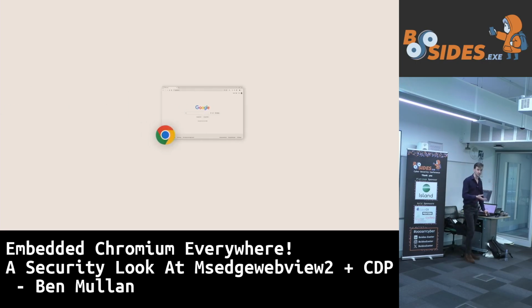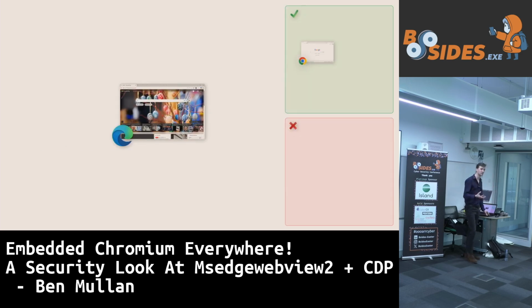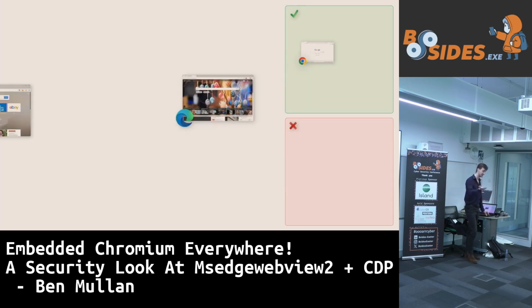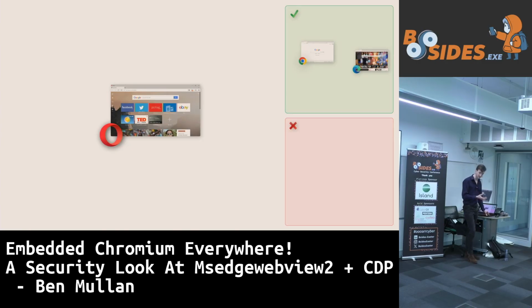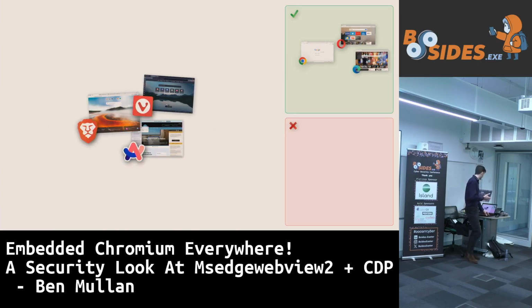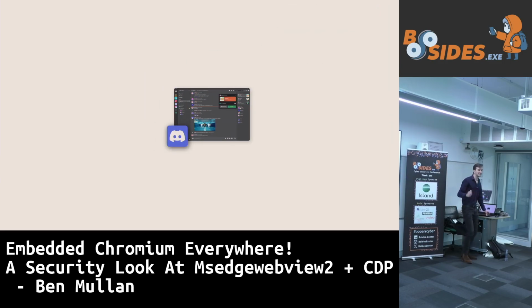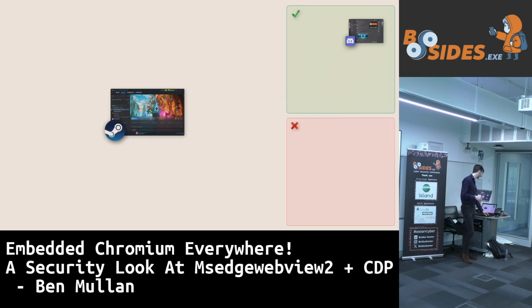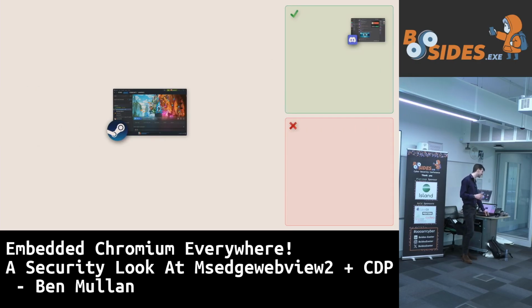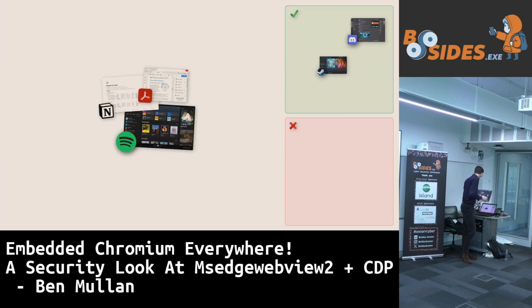Google Chrome. Is it Chromium? There's a clue in the name. Yes. It is. That's very good. Microsoft Edge. Is that Chromium? Yes. It certainly is. Opera browser. Is that Chromium? Yes. It is, since 2013. All of these browsers, Arc, Brave, Vivaldi, are they Chromium? Yes. They certainly are. Well done, you're getting the hang of this. Discord desktop. Is it Chromium? Yeah. It is Chromium. Steam on the desktop, is it Chromium? Yes. It certainly is.